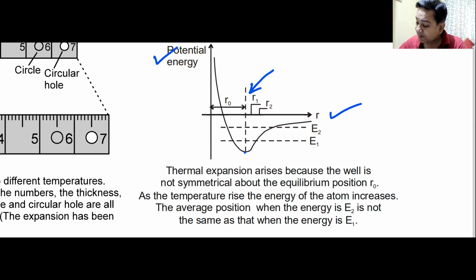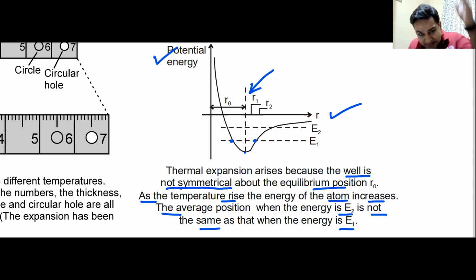When the temperature rises, because the well is not symmetrical about the equilibrium position, as the temperature rises, the energy of the atom increases. The average position when the energy is E2 is not the same as when the energy is E1. Do we understand this? The average distance when you increase the temperature increases because of asymmetry in this curve.